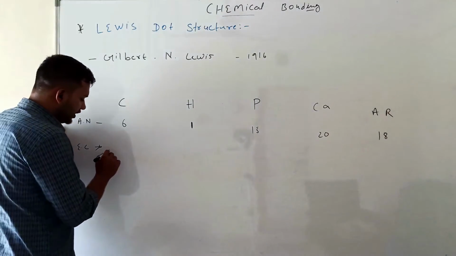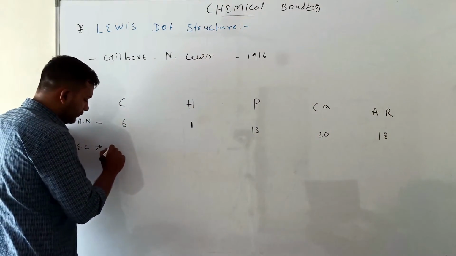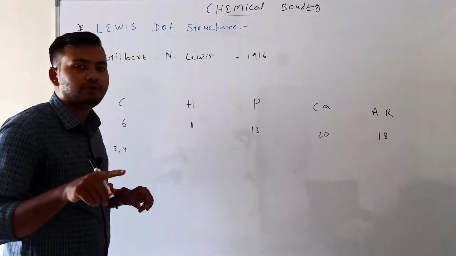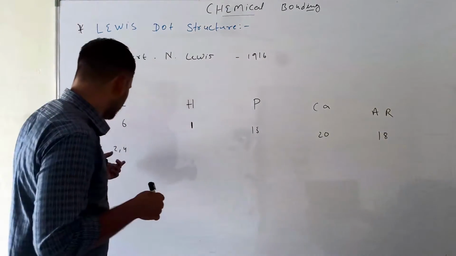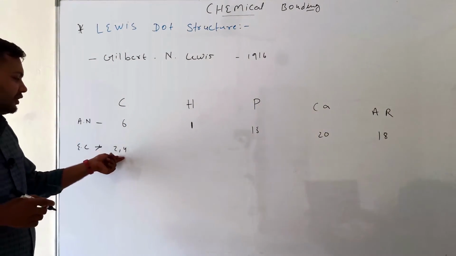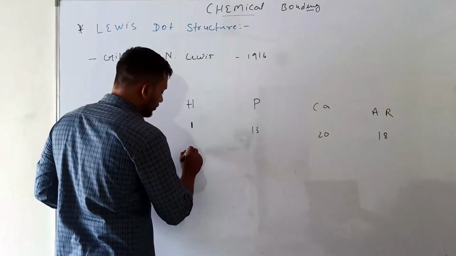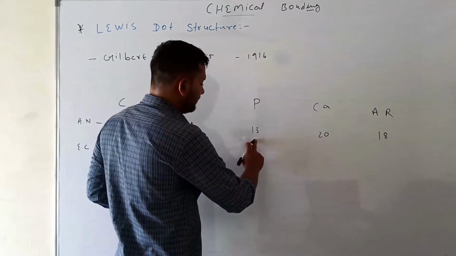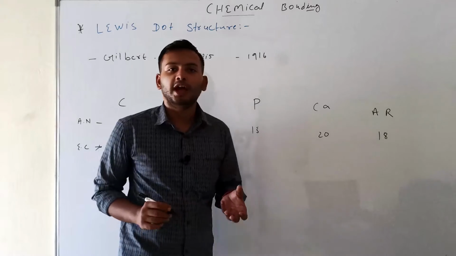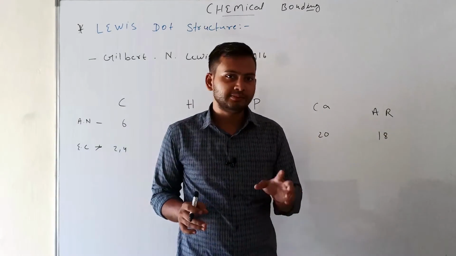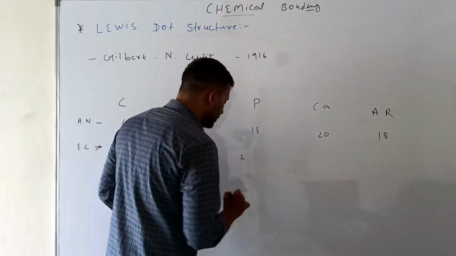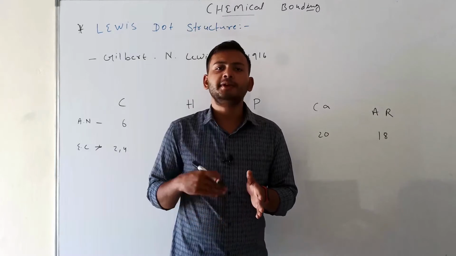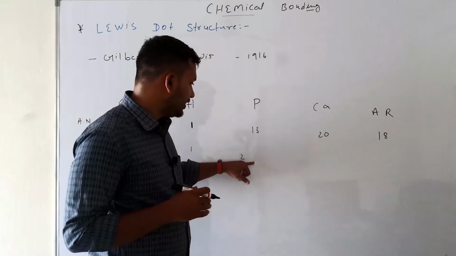So the electronic configuration for carbon is 2, 4. We are not writing 1s2 2s2 2p6, this is the direct electronic configuration system. Hydrogen has one electron, so its electronic configuration is 1. Phosphorus has 15. The first orbit has a minimum of 1 or maximum of 2, and the second orbit has a minimum of 1 and a maximum of 8. Here we have 15 electrons.